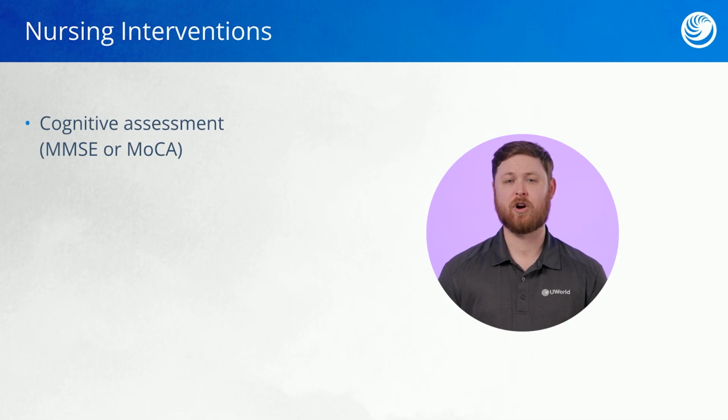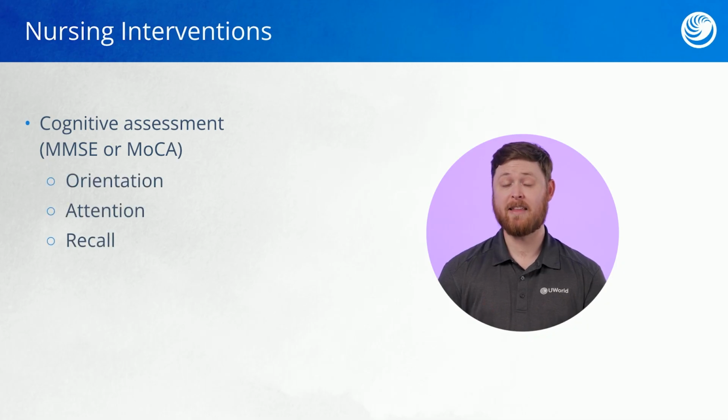These examinations are examples of what you may need to use at the bedside or when caring for the client. Other ways that we can monitor cognitive function is by checking the client's level of orientation, attention to detail, and the ability to recall specific information. For instance, one of the most common assessments we do at the bedside is to check the client's level of orientation. We can ask questions to see if they're oriented to themselves or the situation, as well as if they're oriented to the place that they're in or what time it is.